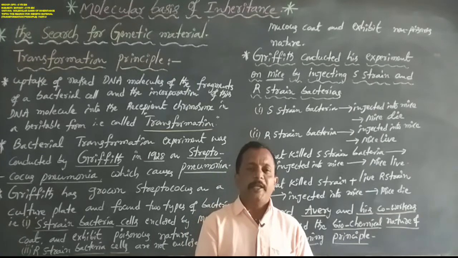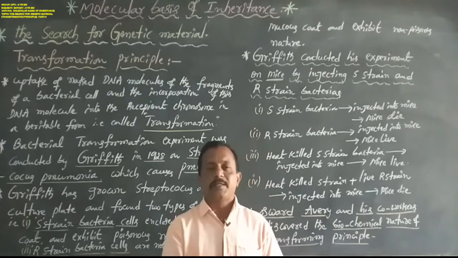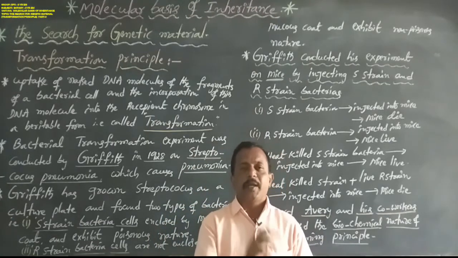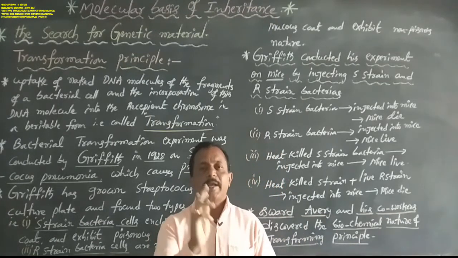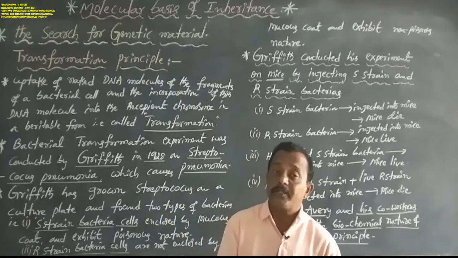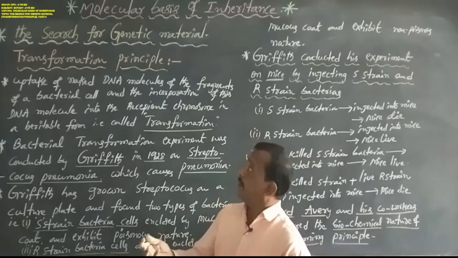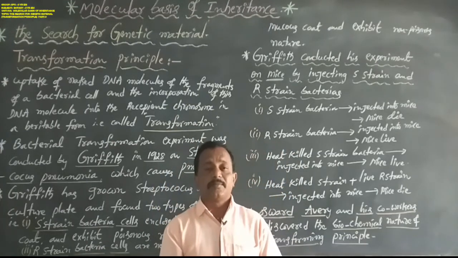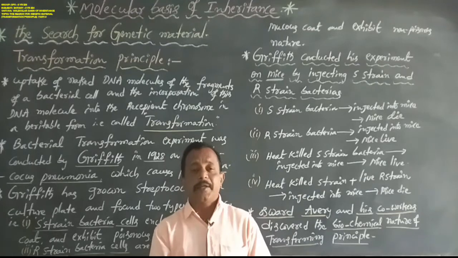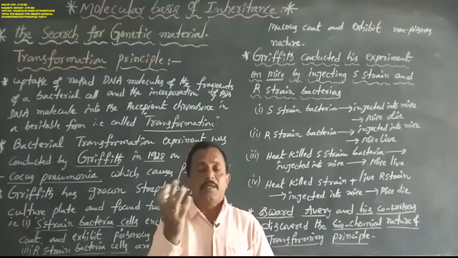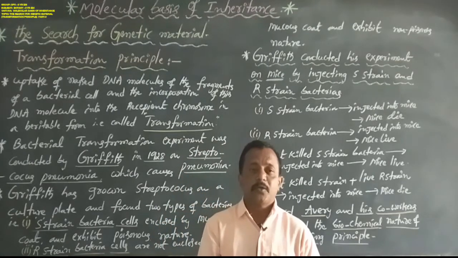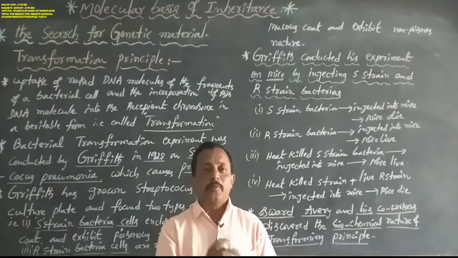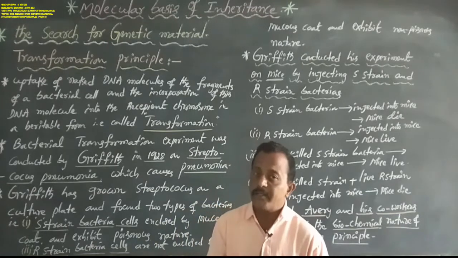90% of organisms use DNA as genetic material in all living organisms. 10% use RNA as genetic material, especially in viral organisms. So what is the genetic material, DNA or RNA? For this, some scientists took up some bacterial cells and also some viral organisms.